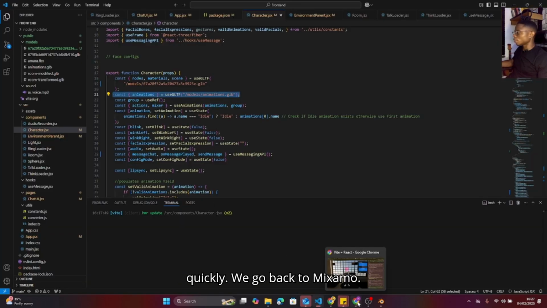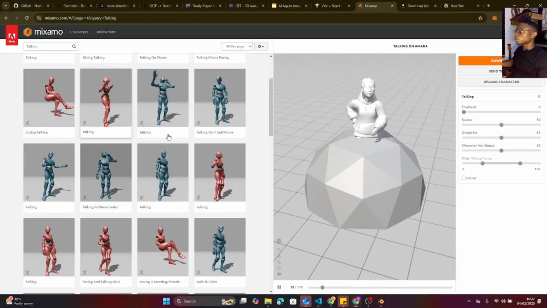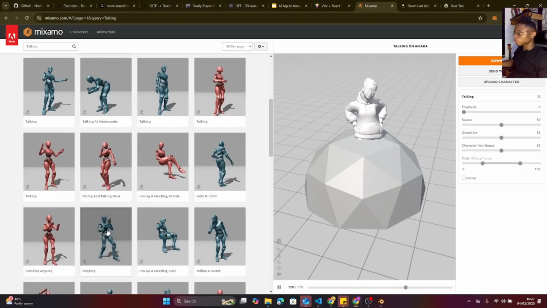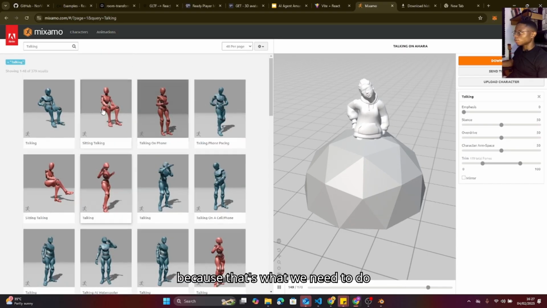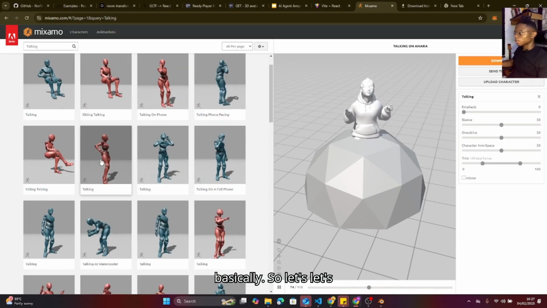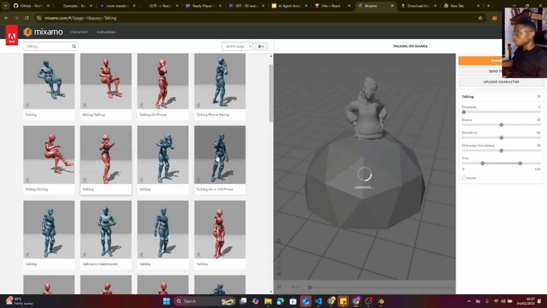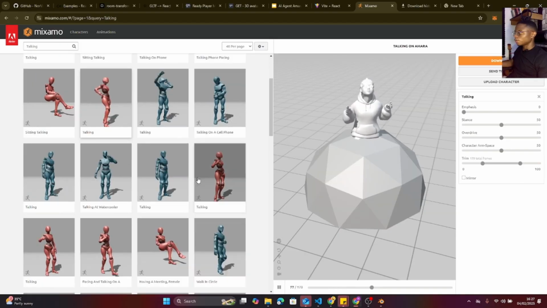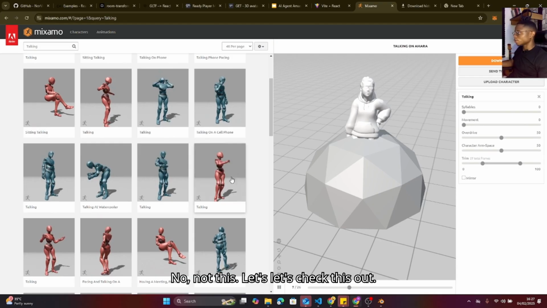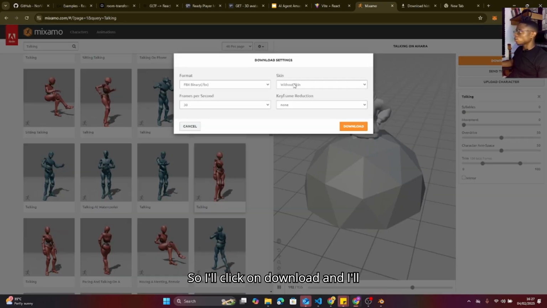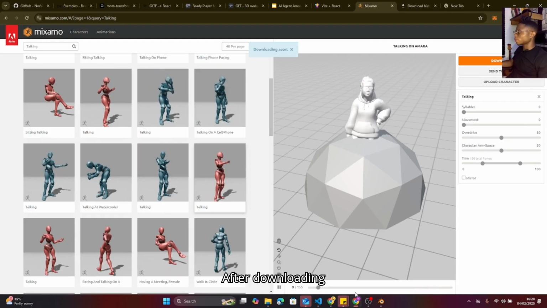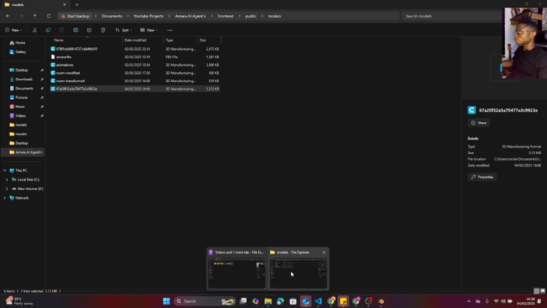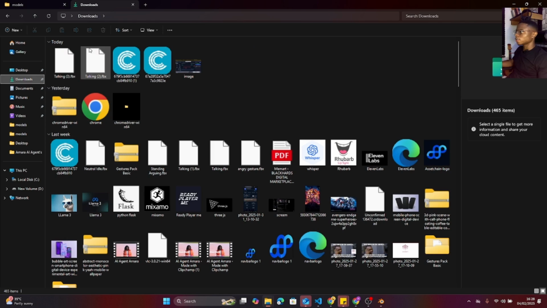We'll go back to Mixamo. Let's select another animation. Let's select another talking animation because that's what we need to do basically. So let's select this. No, not this. Let's just check this out. So I'll click on download and I'll download without skin. After downloading, we have our talking tree there.